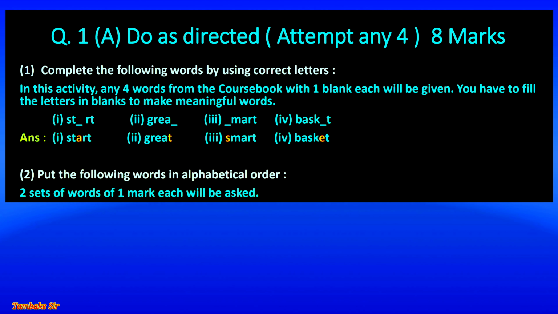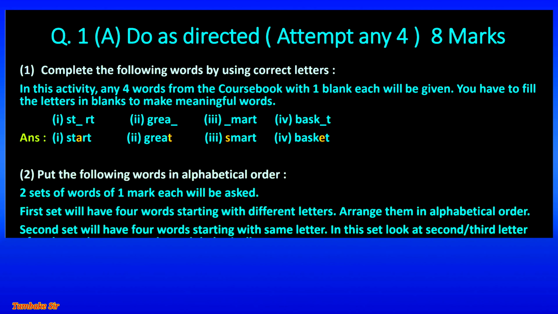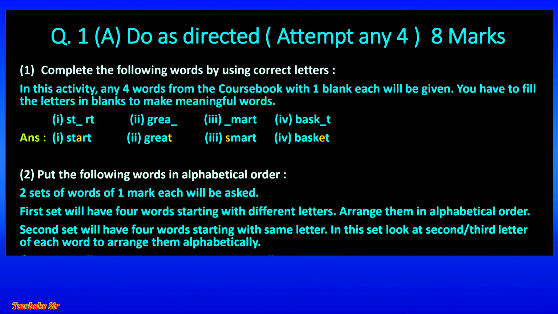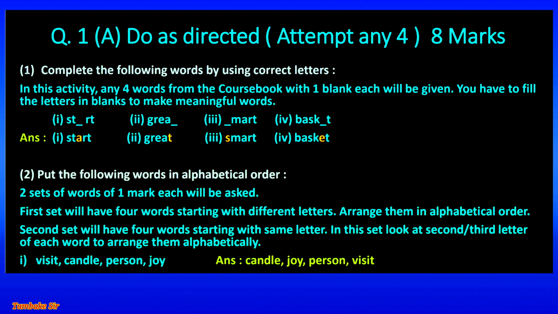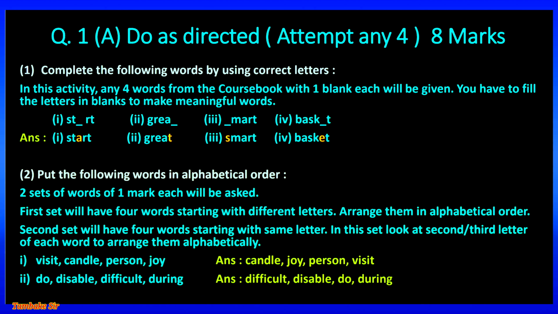For example, ST-RT, its letter is A, it means start. Second, GREA dash, there will be letter T, it means great, GREAT. Third one, dash MART, the letter S is put there, so it will be smart. And the fourth one, BASK dash T, the letter E will be there, so the answer will be BASKET, basket.